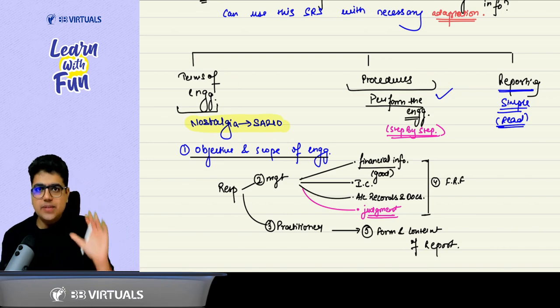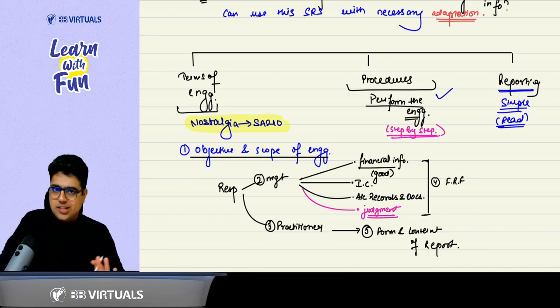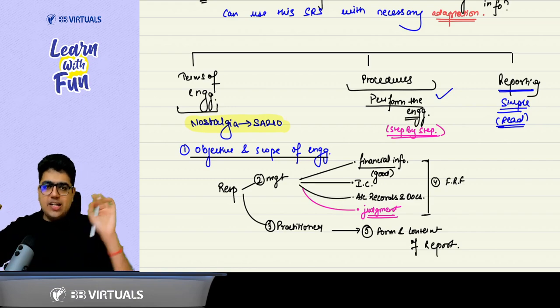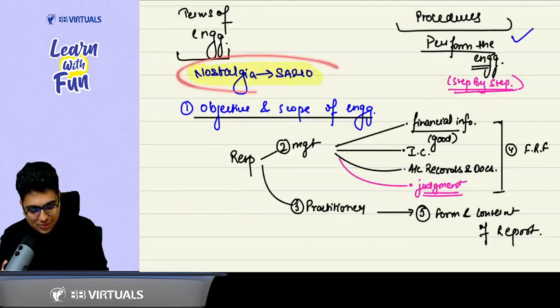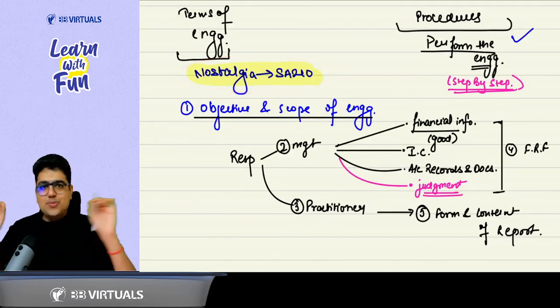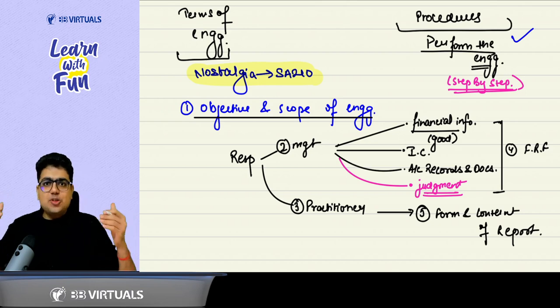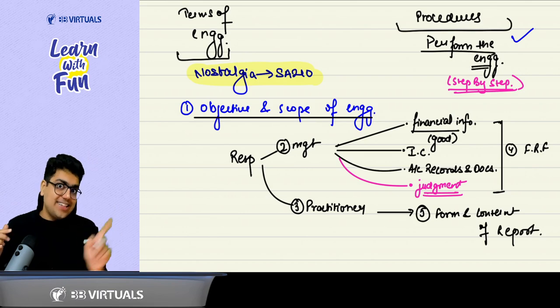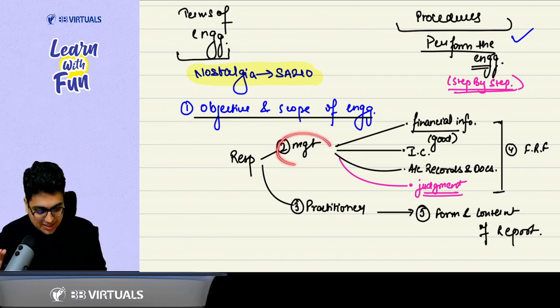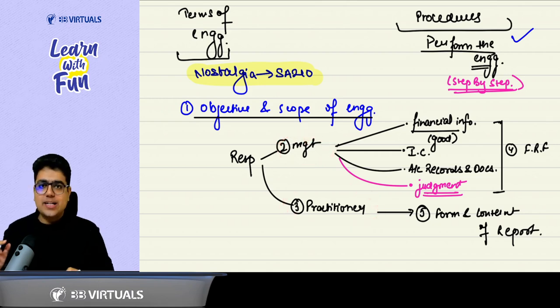In terms of engagement, 5 terms of engagement need to be there. Like in an audit engagement, here also the first thing will be objective and scope. So go to the nostalgia of SA 210, and the first thing is the objective and scope of engagement. Then the next 2 points are responsibility of the management, responsibility of the practitioner, not the auditor.